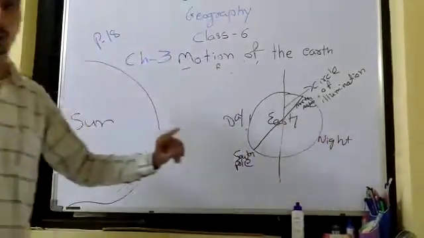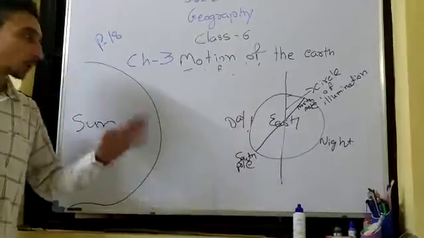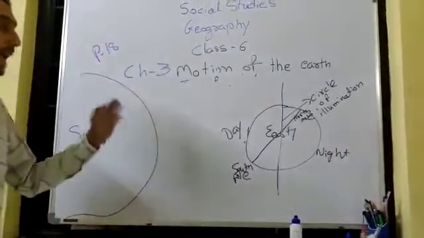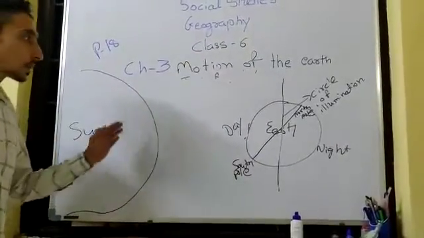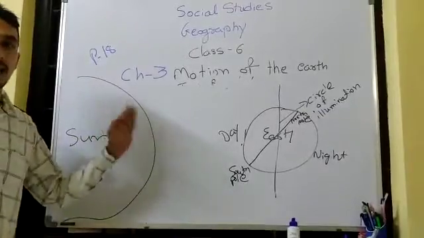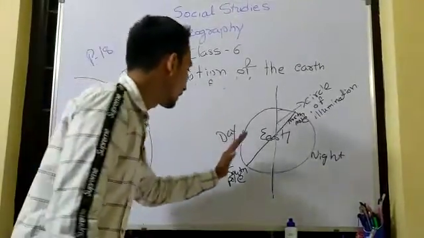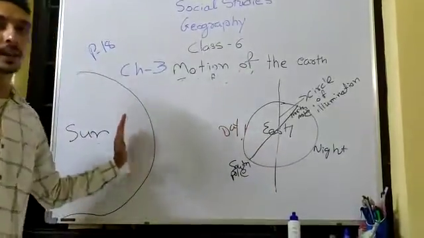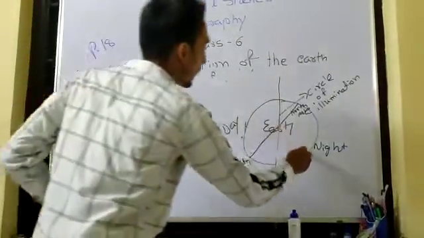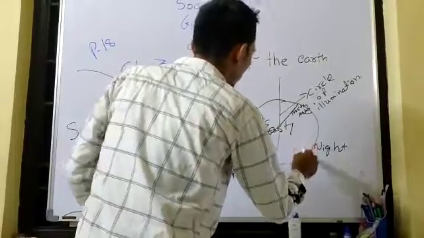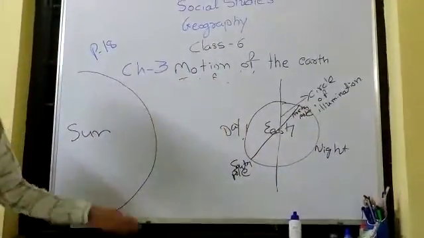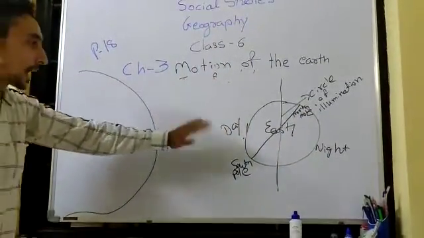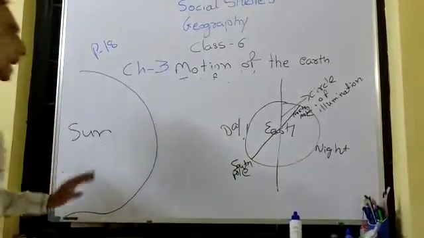As I told you, rotation causes day and night, right? So this part, which faces the sun, has day, and this part, which is not facing the sun right now, has night.